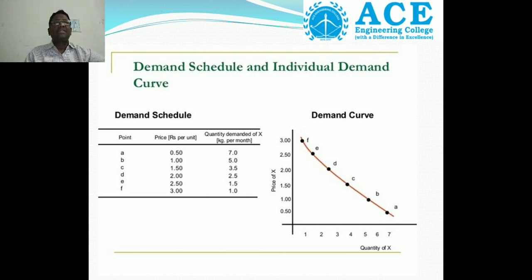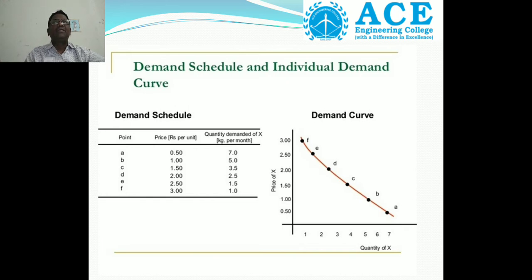This question has been asked several times in the examination: what is the curve shape of the demand? The demand curve slopes downwards from left to right. Prove it. How to prove? We write the demand schedule. In the first table, we write individual demand, which means we take a single consumer.